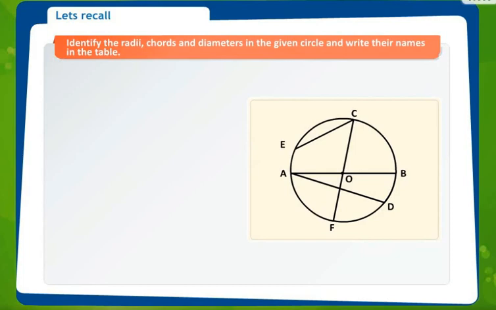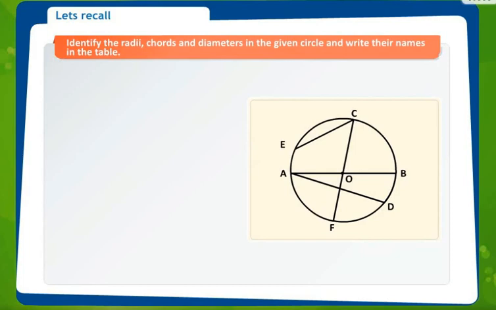Radii is the plural form of radius. A radius is a line joining the center of the circle to any point on the circumference. When you draw a circle using a compass, the point that you place on the paper is called as the center of the circle.